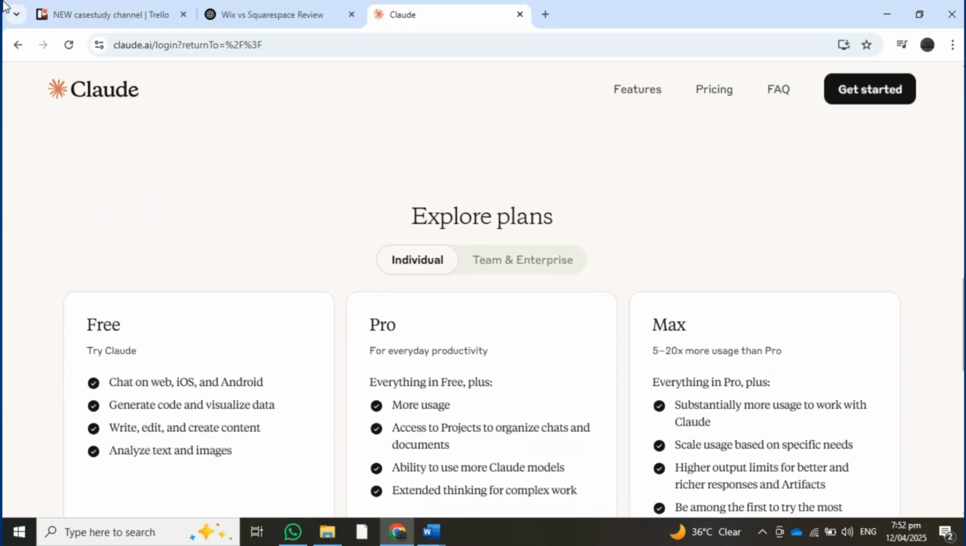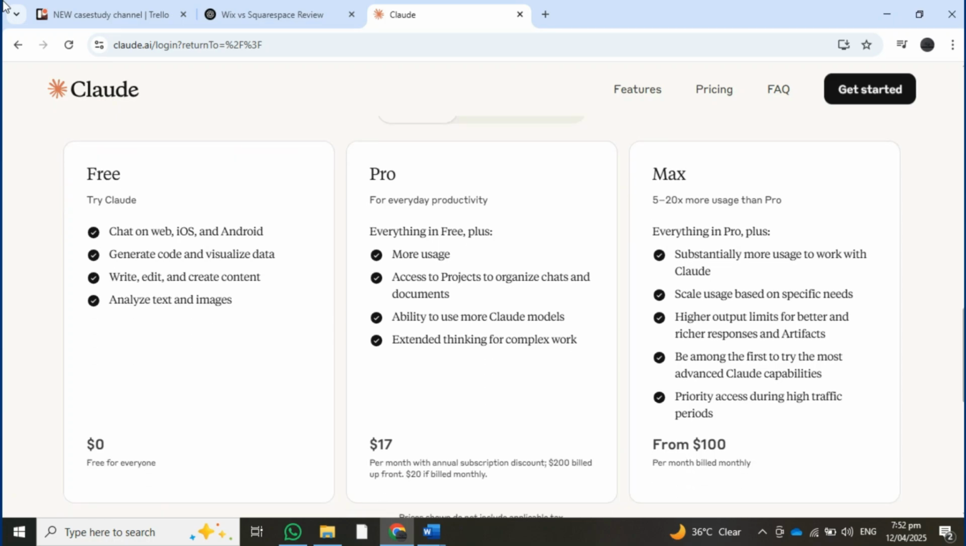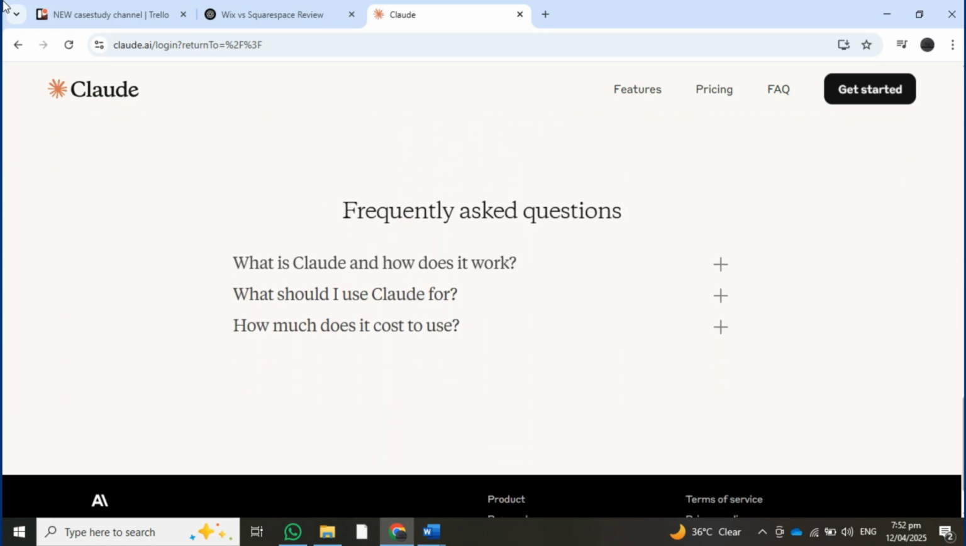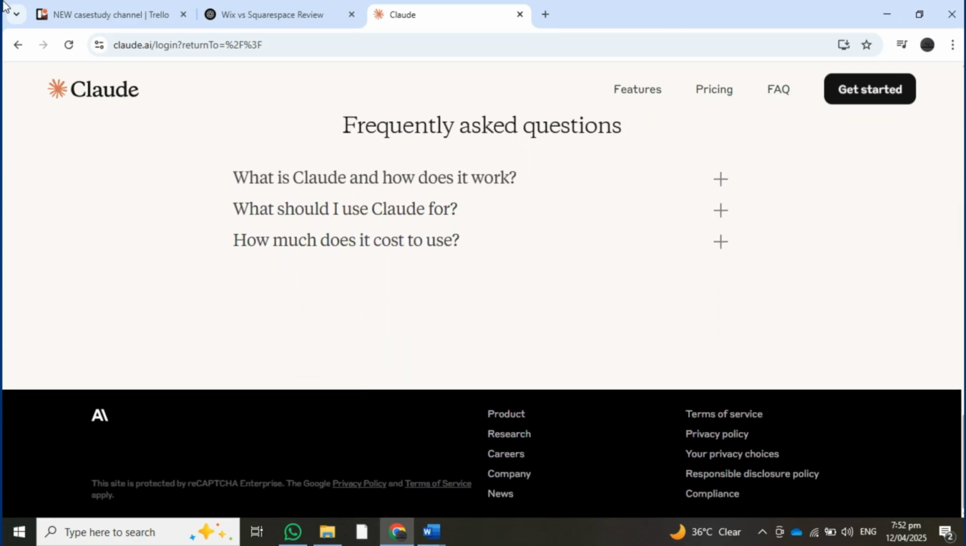So that's basically the main differences between Perplexity AI and Claude AI, which will help you in choosing the right one for you. So that's all for this video.